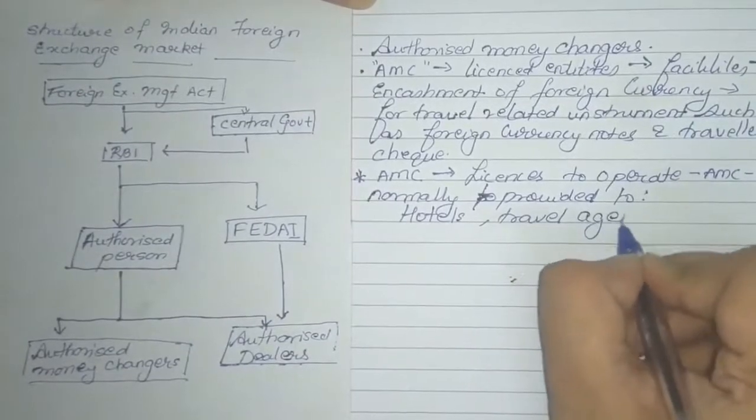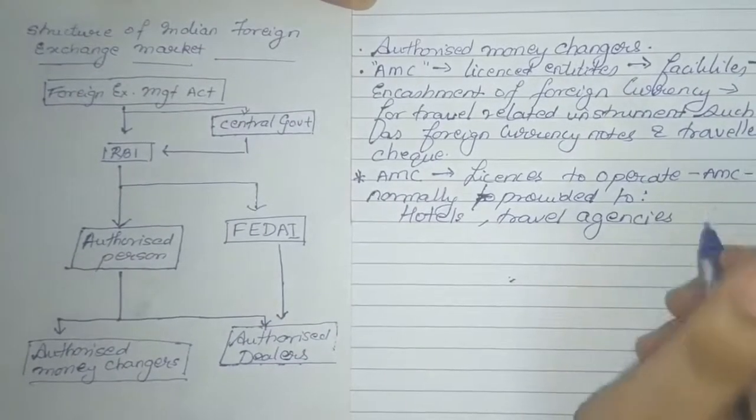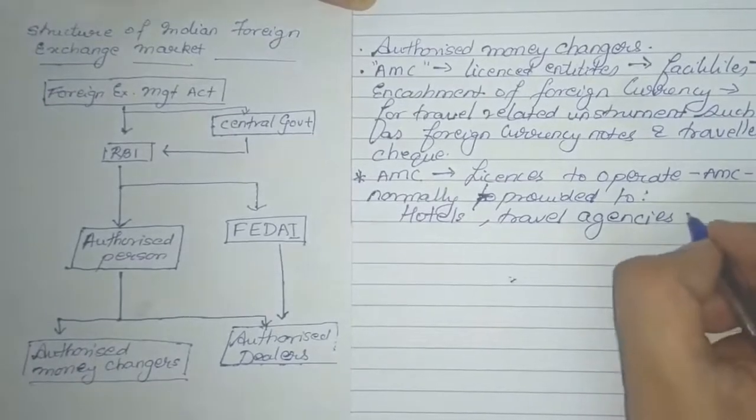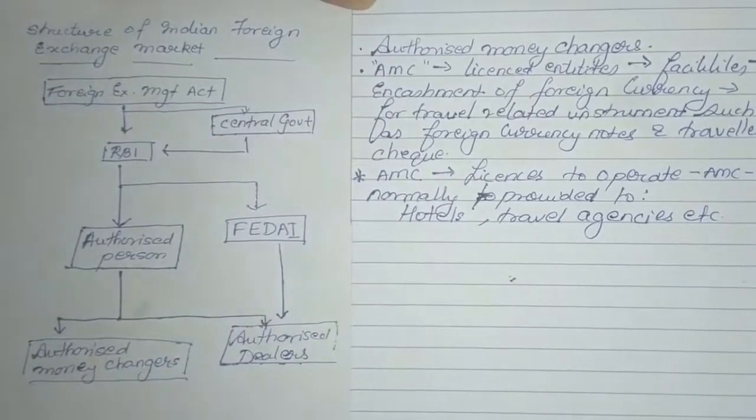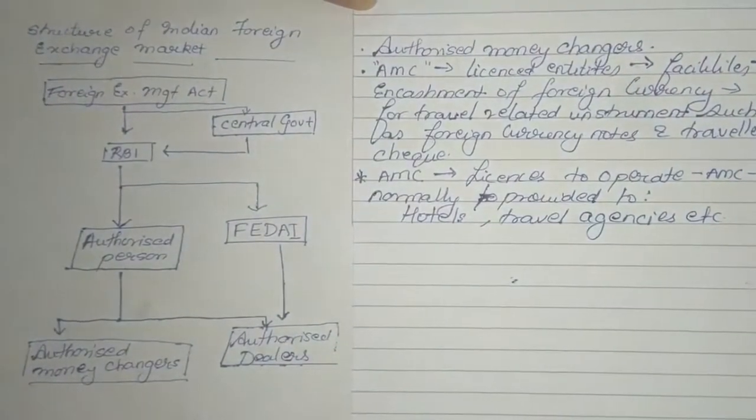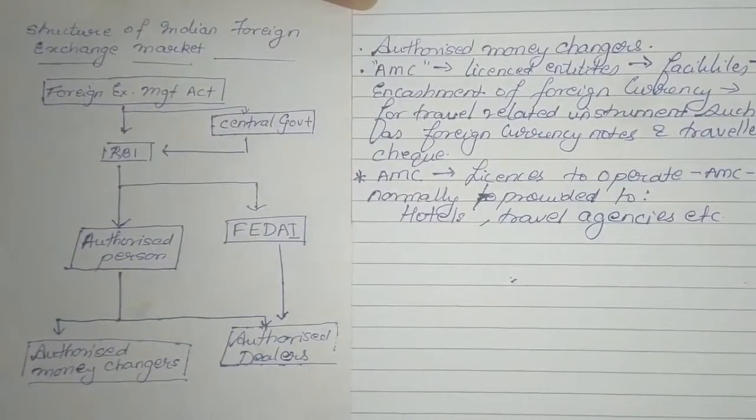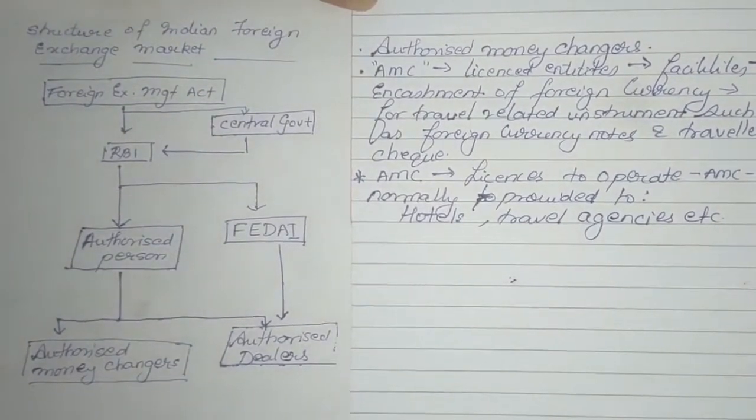Those are the entities to which a license of authorized money changers can be provided.